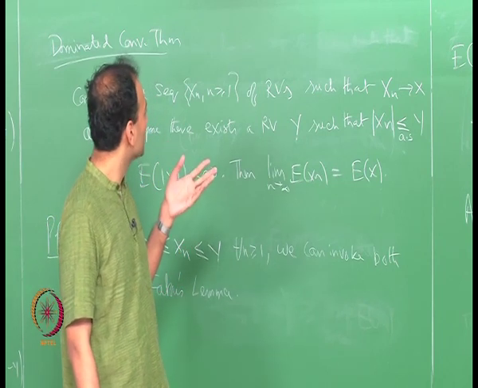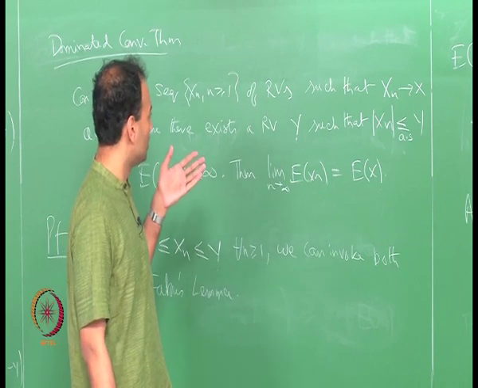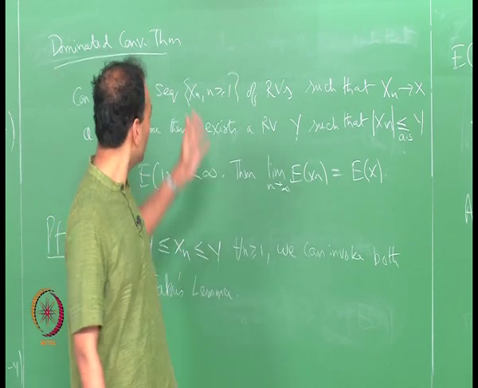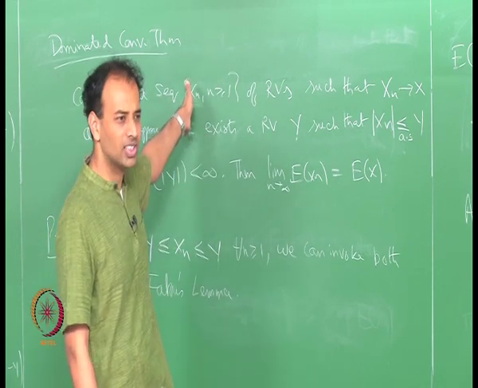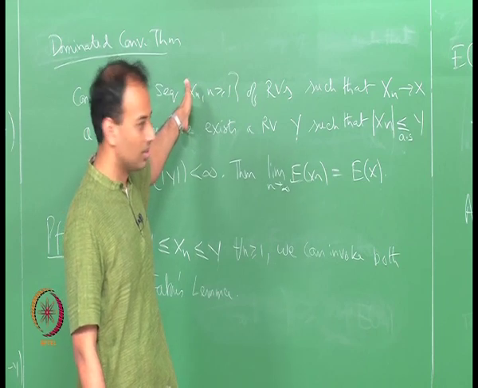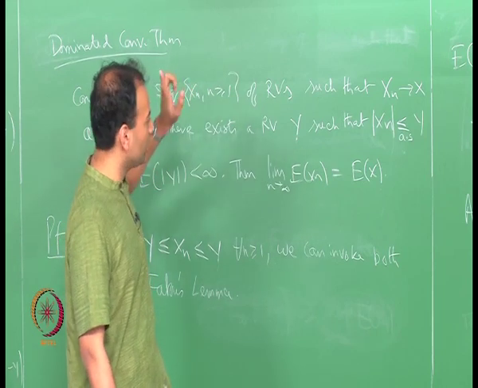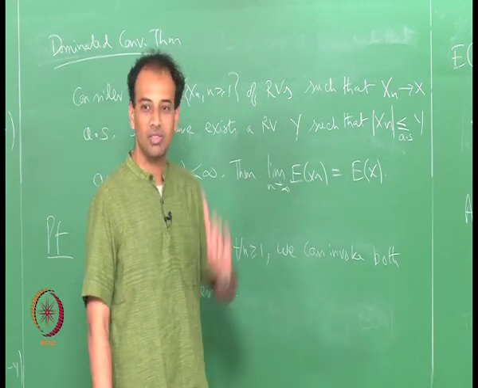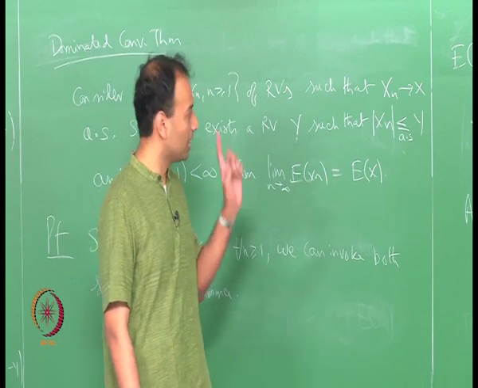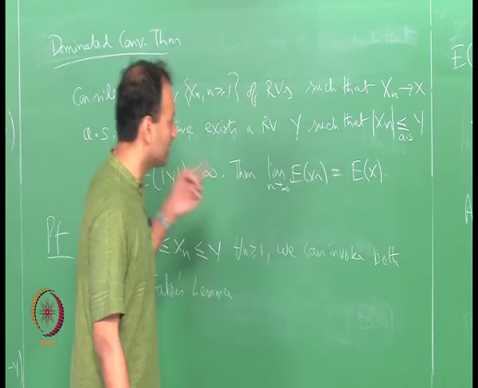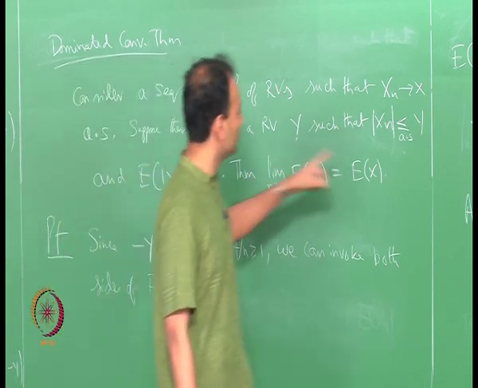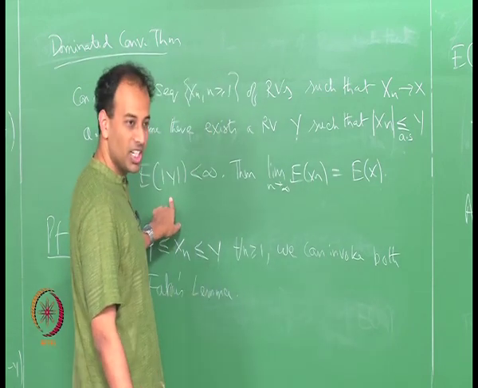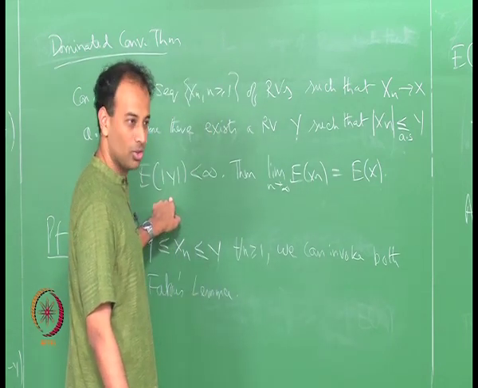And if you want to state DCT for functions, how would you state it? Let f n be a sequence of functions such that f n converges to f mu almost everywhere, and there exists some other function g for which absolute f n is dominated by g, and integral of absolute g d mu is finite.